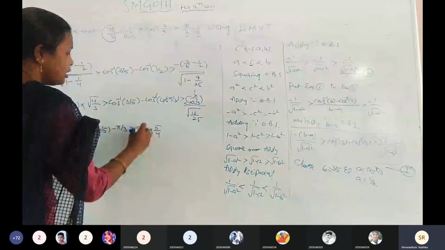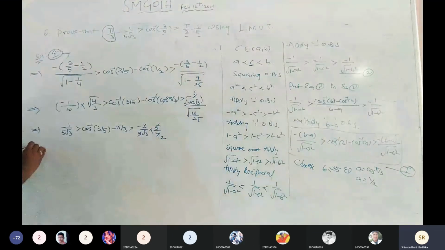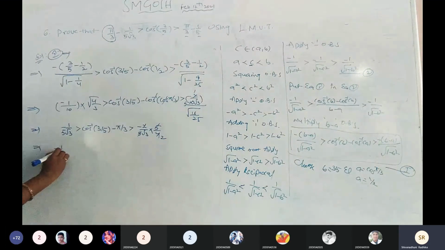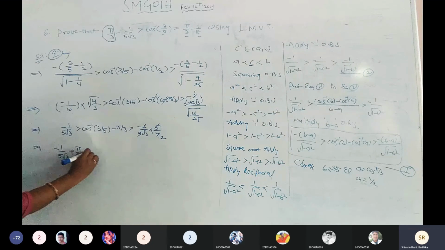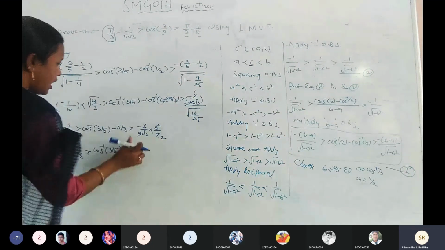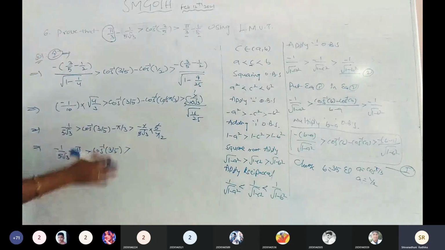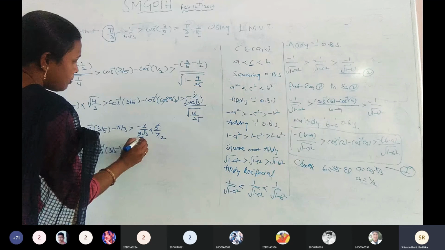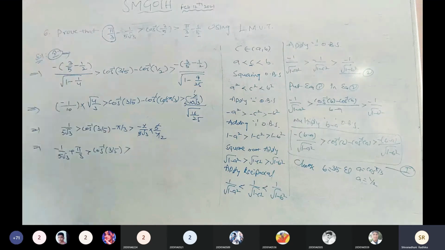Is it clear? 2 ones are 2, 2 twos are 5, 5 gets cancelled. Again minus 5 by 3, on both sides we have to add: minus 1 by 5 root 3 plus 5 by 3 is greater than cos inverse of 3 by 5, which is greater than minus 5 by 3 plus 5 by 3 gets cancelled. Again what is the remaining we have?